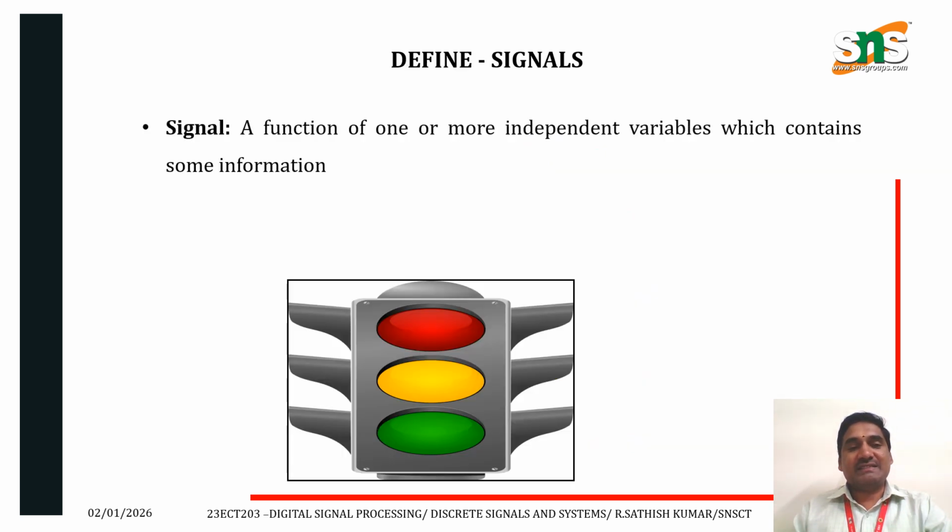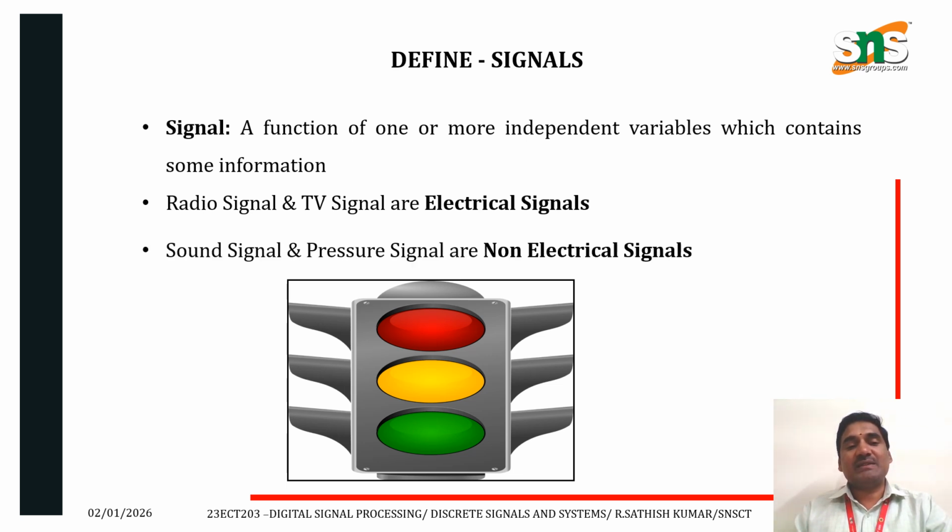Next one, define signals. A signal is a function of one or more independent variables which contain some information is called a signal. Electrical signals are radio signal and TV signal. Non-electrical signals are sound signal and pressure signal. For example, we can take the traffic signal: red, yellow and green. Each and every signal has different kinds of information. Red to wait, yellow get ready, green to go.